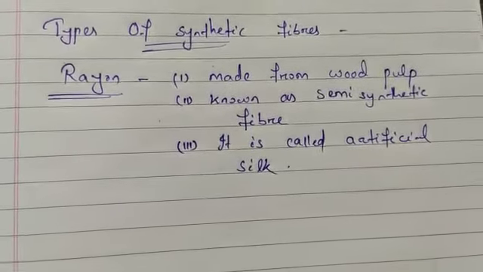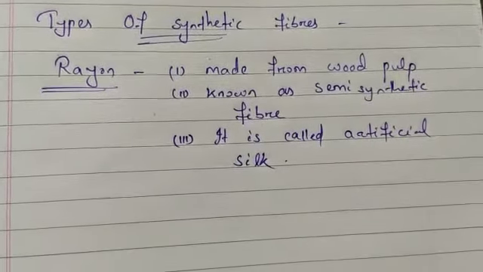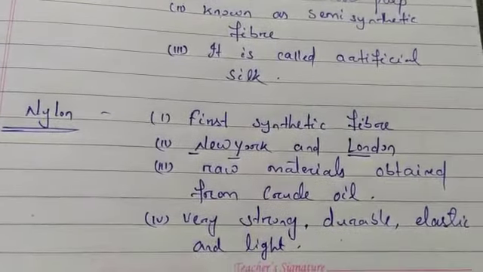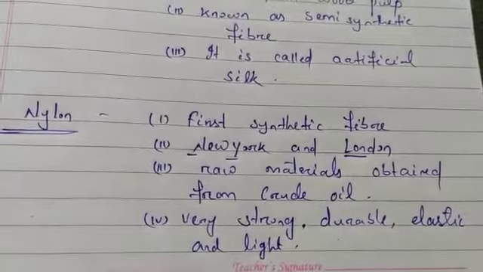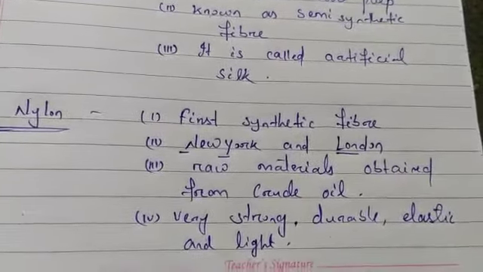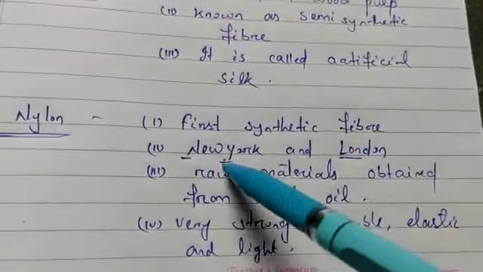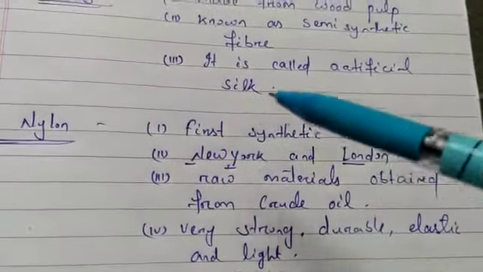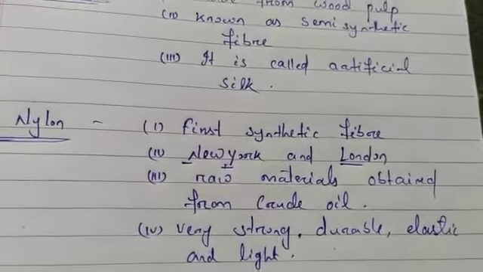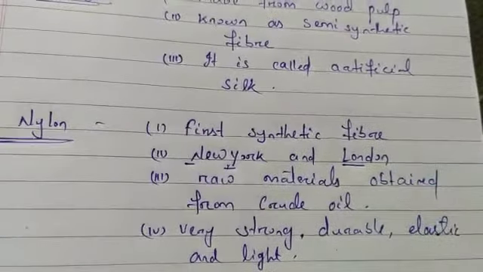So now we will see the next synthetic fiber, that is nylon. Nylon is the first synthetic fiber made by humans. It was first made in 1931 separately at two places, New York and London.